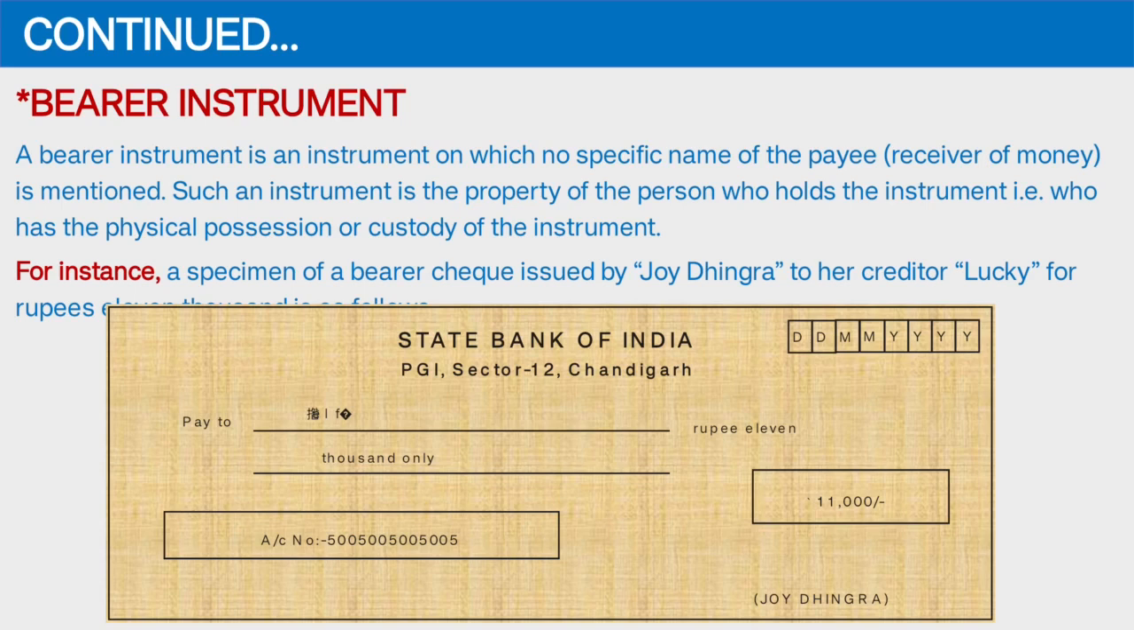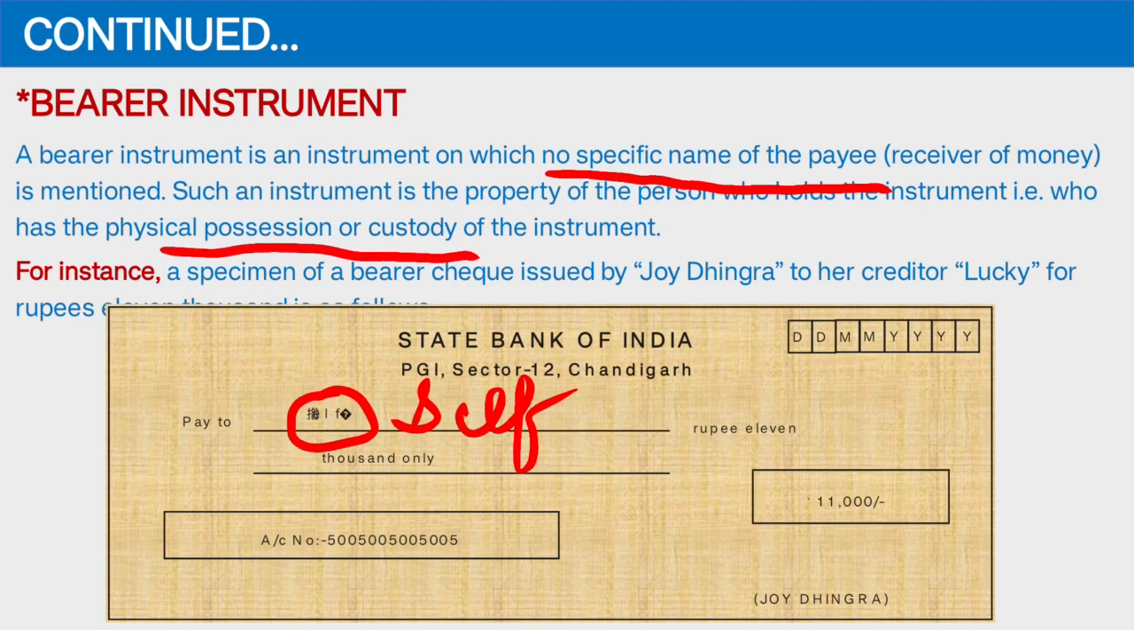Now you can see in front of you a bearer instrument. Here the word self will be written. The name of the payee will not be there. So no specific name of the payee is there. And in this, if you want to transfer the instrument, just hand over the possession to the other person. So we can say, if any person whose name is written here wants to take the money, you will be writing self. It is a bearer instrument.